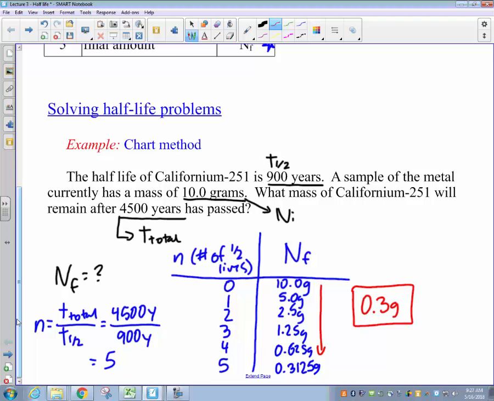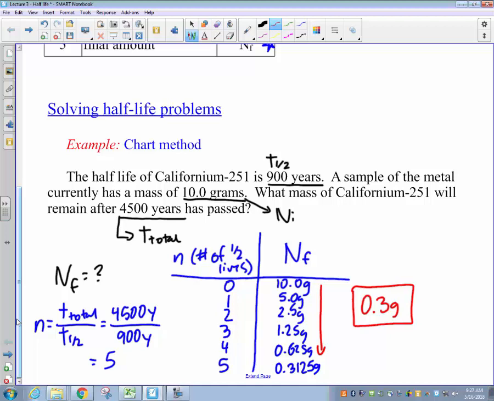Now there are some limitations to this chart method. You'll notice that there's really no way we can deal with this chart method if we have an amount of time that's gone by which is not a whole number of half-lives. And as such, we need another approach that is a more mathematical approach in order to go through and solve this problem if we had a non-whole number of half-lives that have gone by.